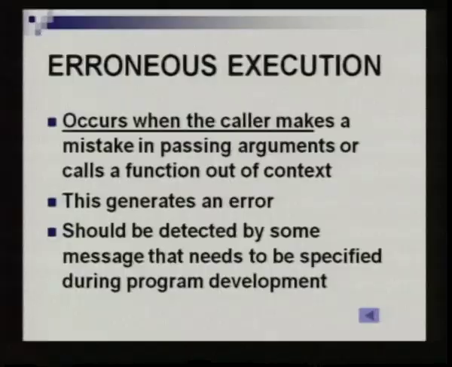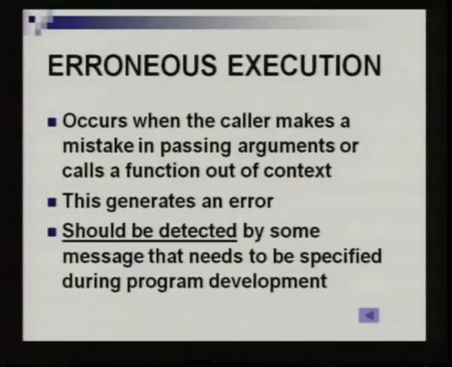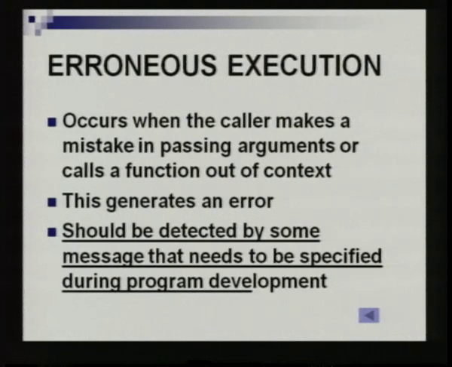It occurs when the caller makes a mistake in passing arguments or calls a function out of context. He does it through ignorance, or because his attention is diverted. This generates an error. It should be detected by some message that needs to be specified during program development. So, this normally can be done with a message, like we have the if else conditions, isn't it?